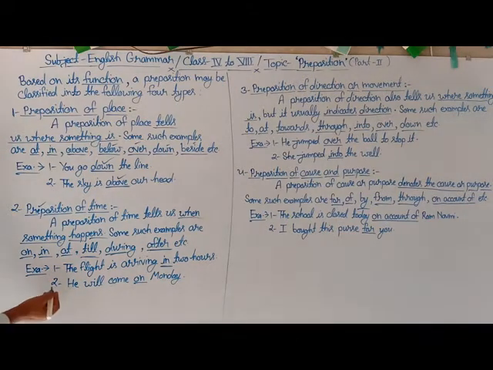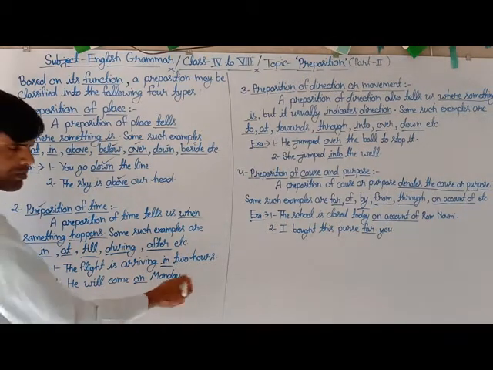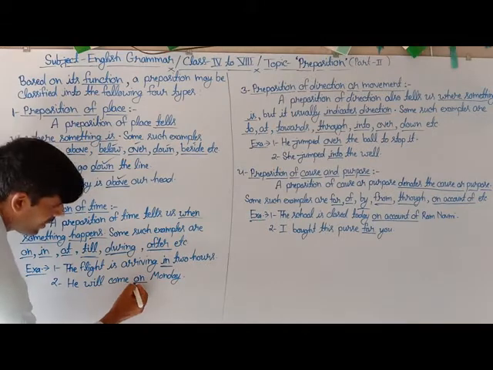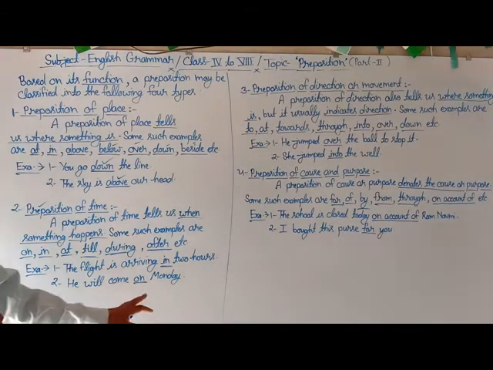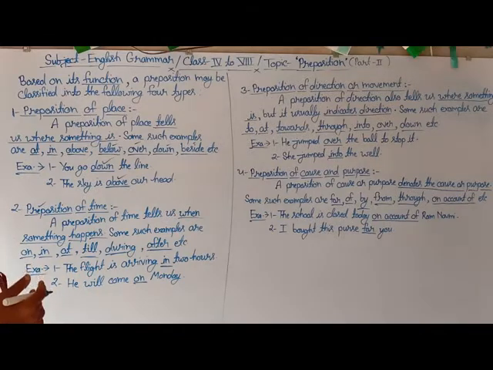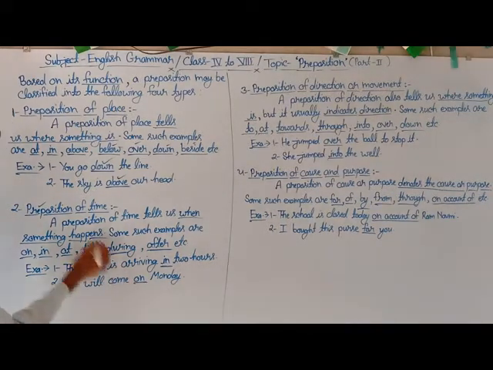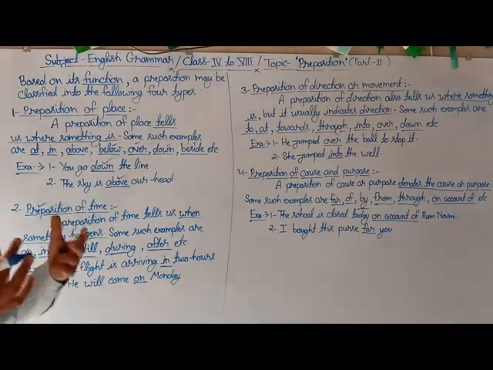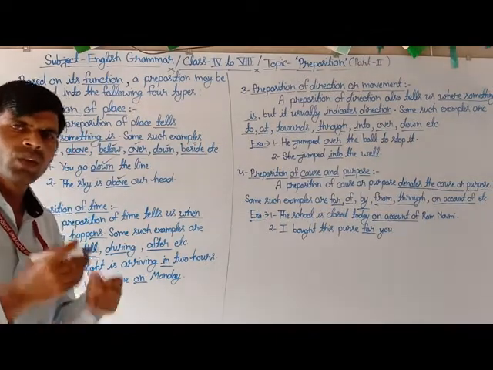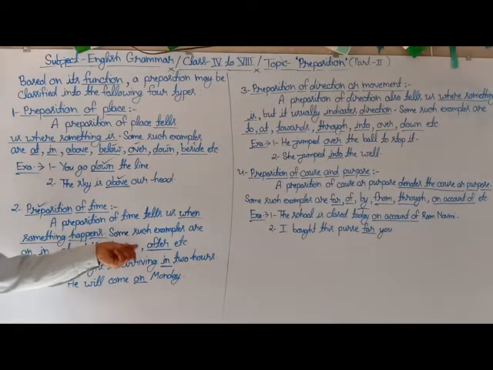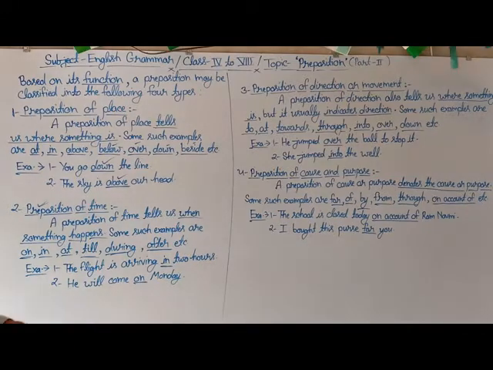And here is the second example: he will come on Monday. Here in the second sentence, the underlined word on is also a preposition which denotes when something happens. So this is also counted as a preposition of time. So students, we can say that the preposition which tells us or denotes when something happens is called the preposition of time. And here are some more examples and sentences related to the same expression.